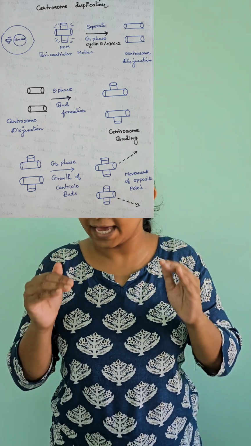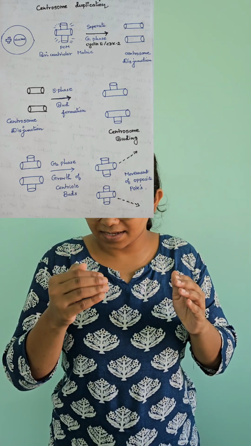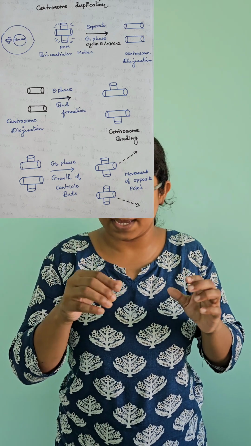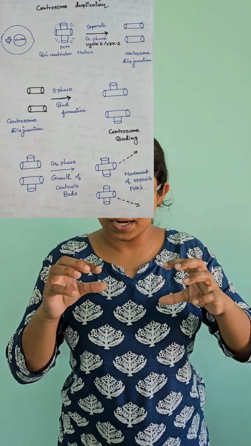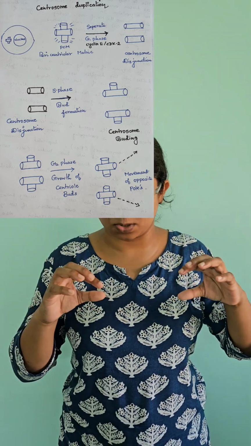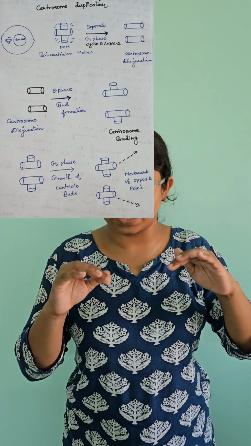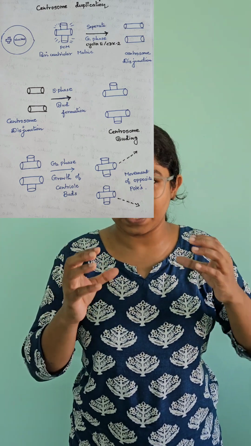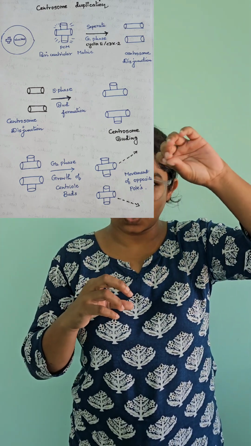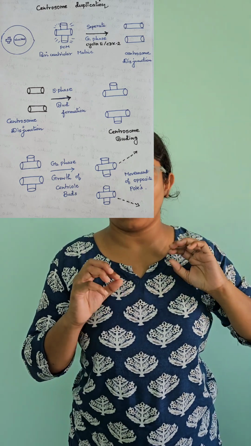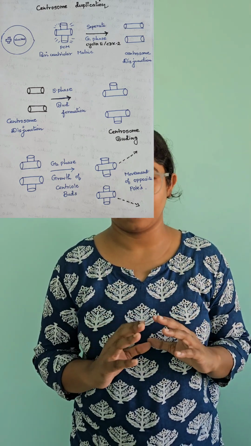While the cell is moving into the G2 phase, these buds will grow into complete centrosomes. So the complete growth of the centrosome happens in the G2 phase, and these two centrosomes will move to the opposite poles of the cell.